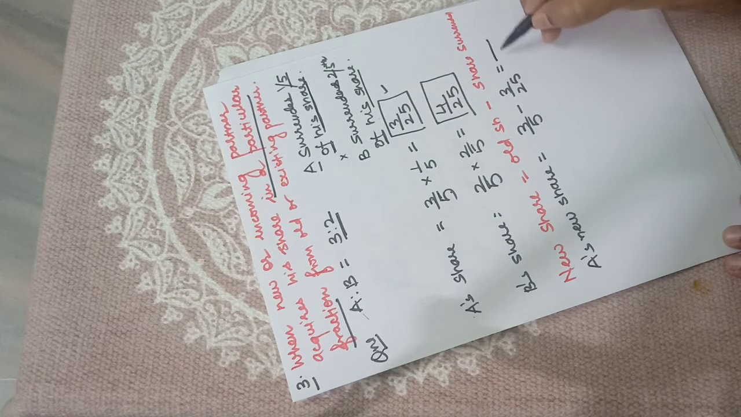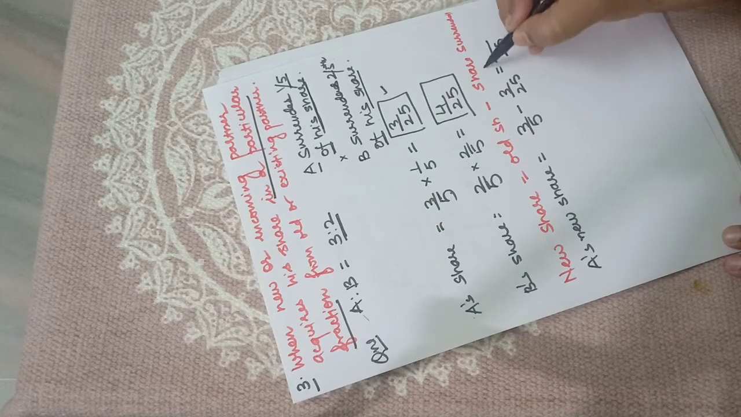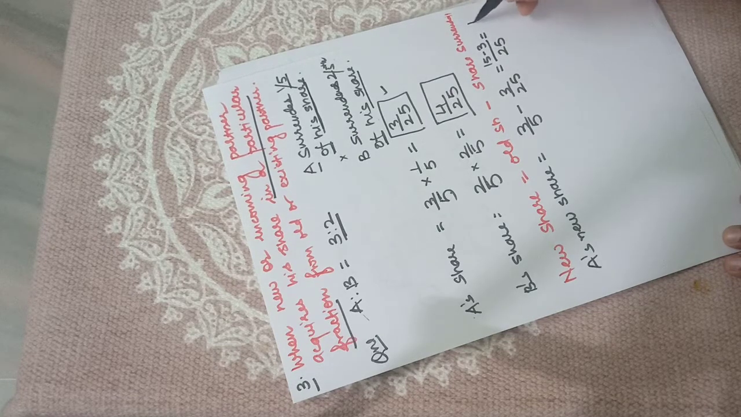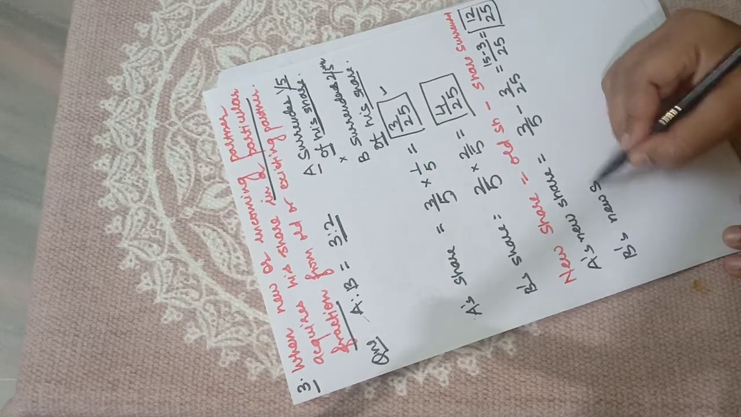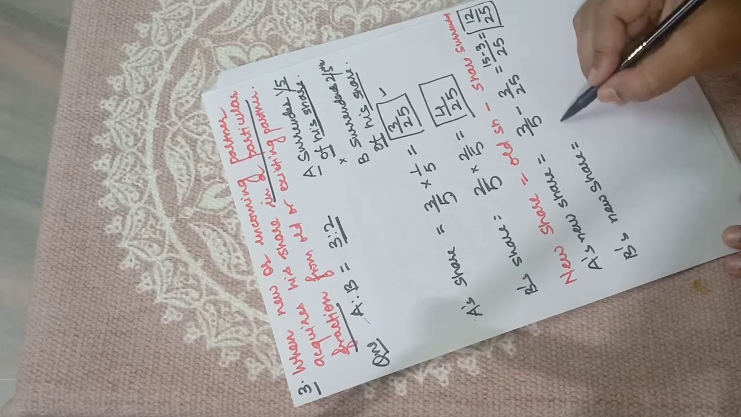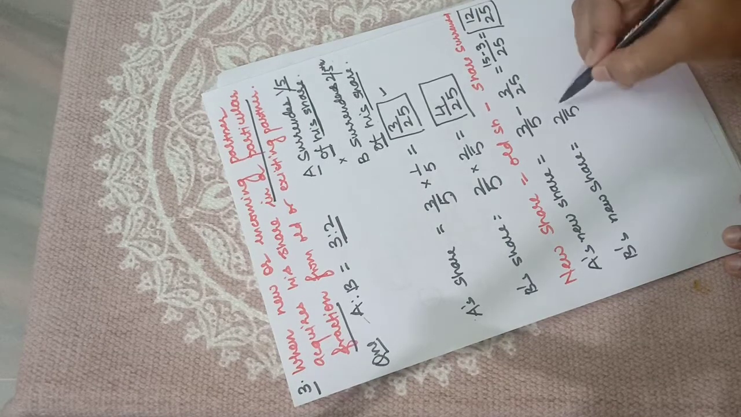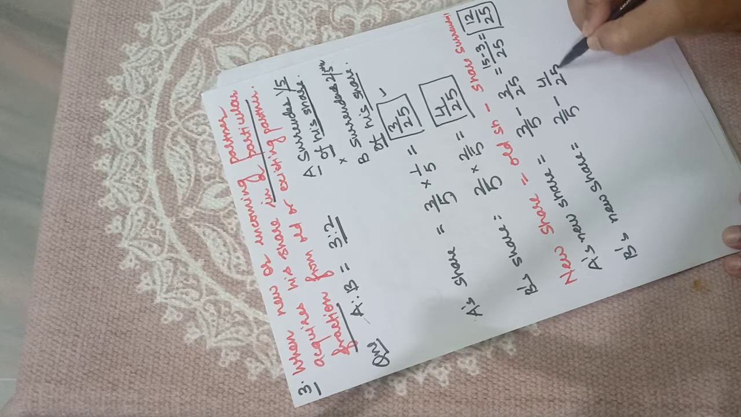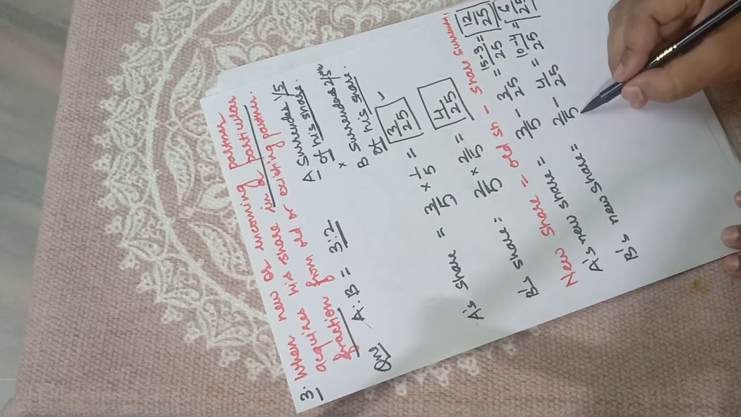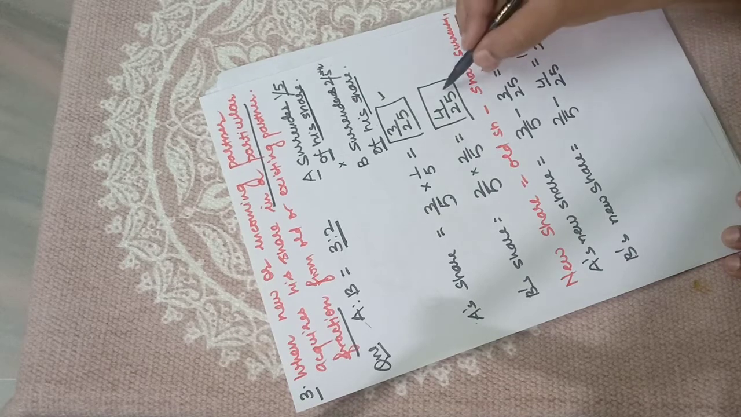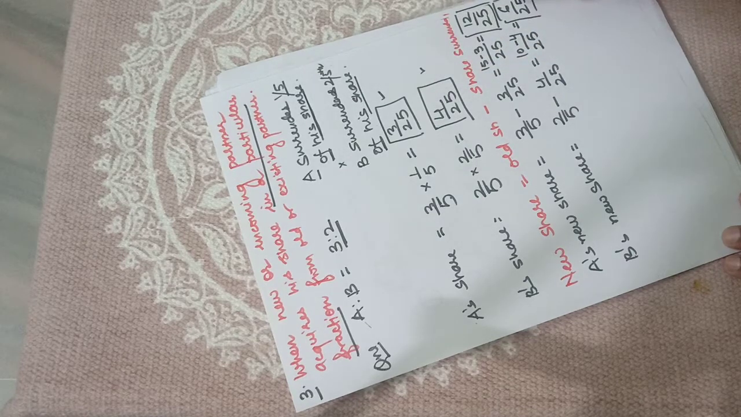So his share will become like this: 15 minus 3, 12/25. This is the new share of A. B's new share is 2/5 minus 4/25. So it will become 10 minus 4, which is 6/25. Okay, so his old share was 2/5 and 4/25 he has sacrificed. So his new share will be